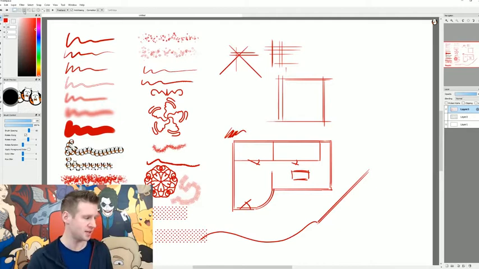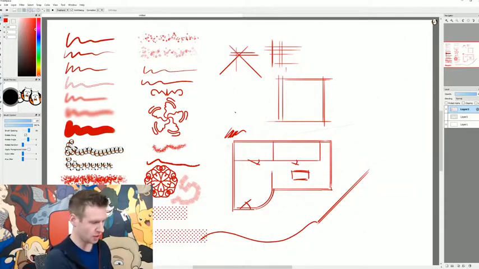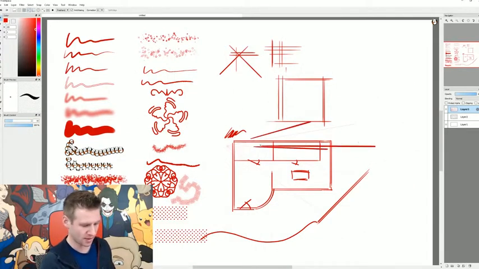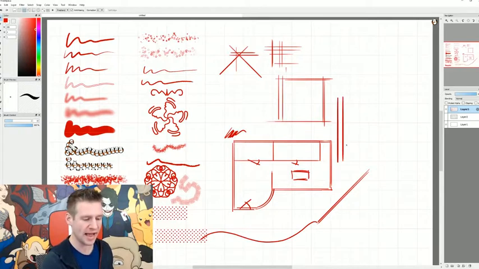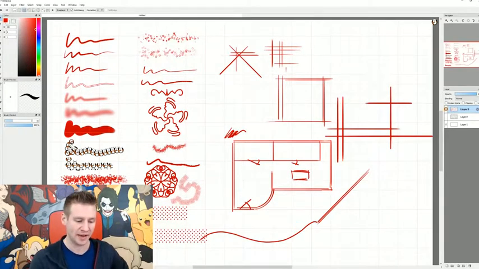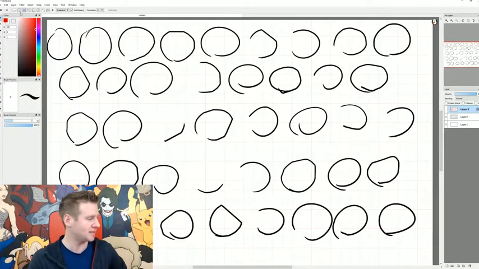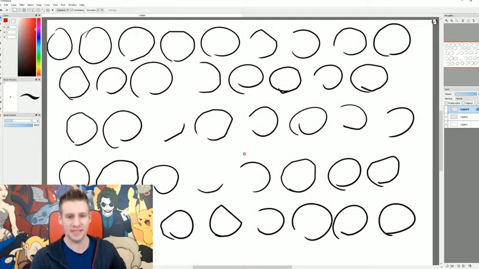For example, repositioning some of these grids, which were some of the coolest things about this program, were the grid options that you could use as guides. So you can draw along them and create perspective and stuff like that. And you can see I drew this very simple home layout or whatever to sort of demonstrate that you could use these grids to create some really rough layouts of things if you really wanted to, and I thought that was cool. But of course, we have the verdict of the circle test, which is another huge reason that this was a big thumbs down.